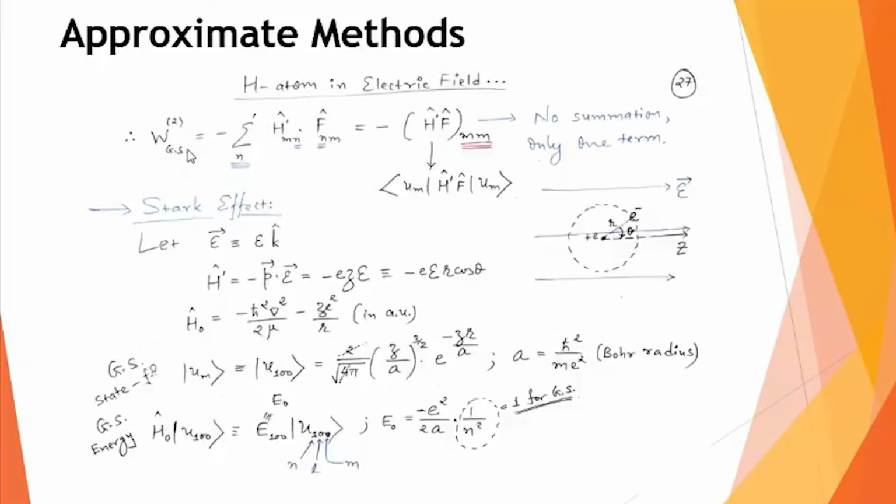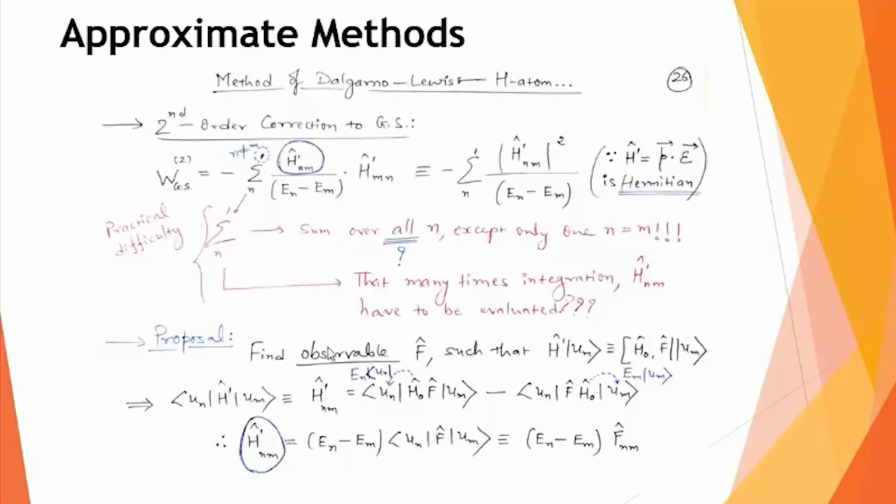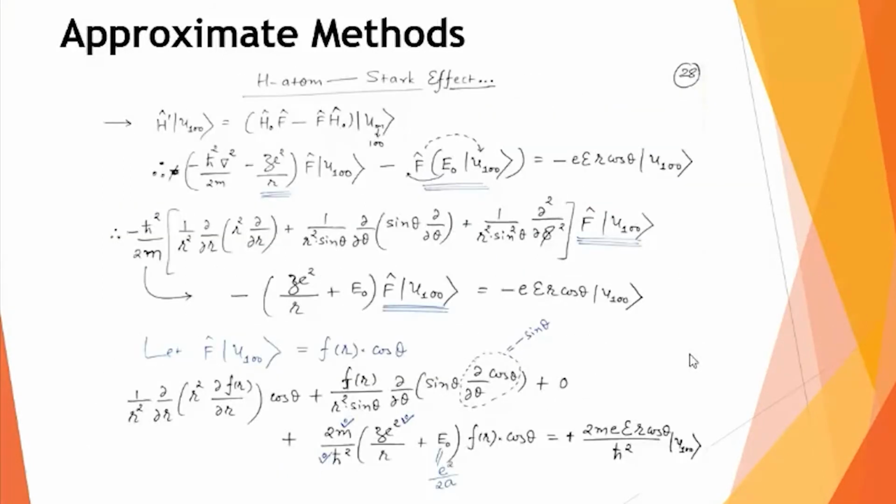Don't forget, the basic idea of this Dalgarno-Lewis method is that you are looking for such an operator F so that this equation holds. This is my fundamental equation to be used: H' u_m should be equal to the commutation rule between H0, F, and u_m. So the same equation with which now I am starting.